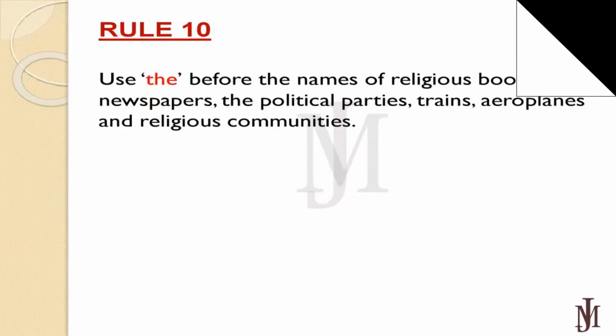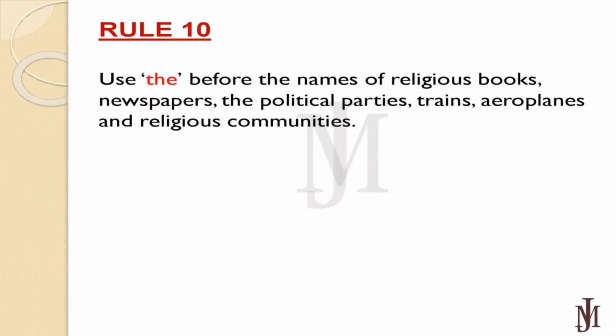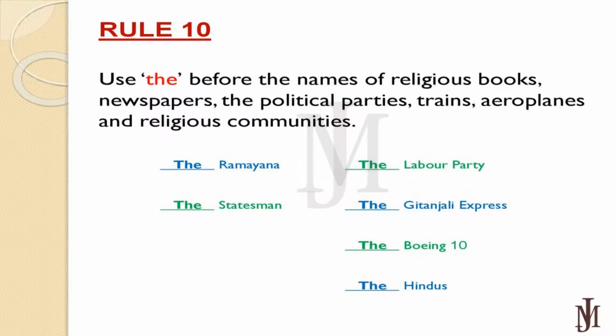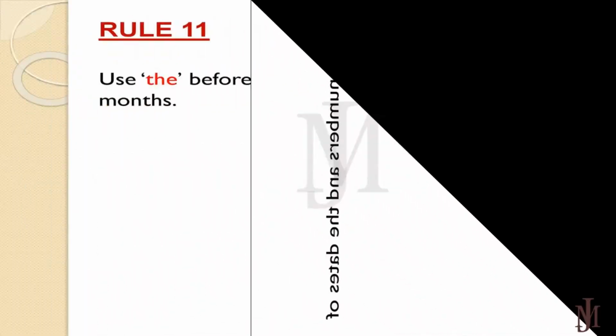Rule number 10. Use "the" before the names of religious books, newspapers, political parties, trains, aeroplanes, and religious communities. There is a set of examples: the Ramayana, the Statesman, the Labour Party, the Gitanjali Express, the Hindus, the Boeing 10, etc.